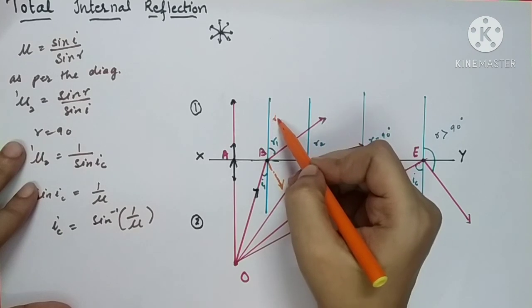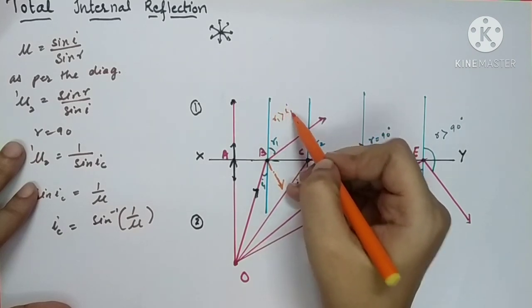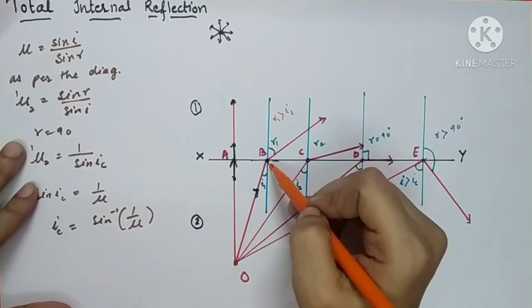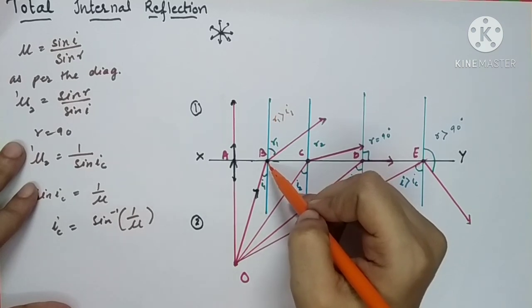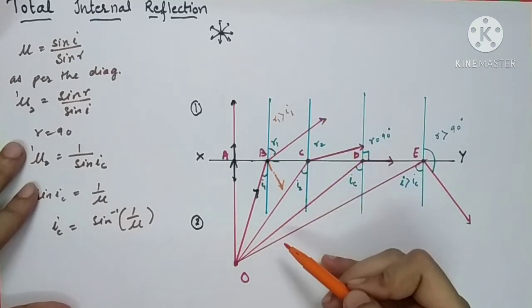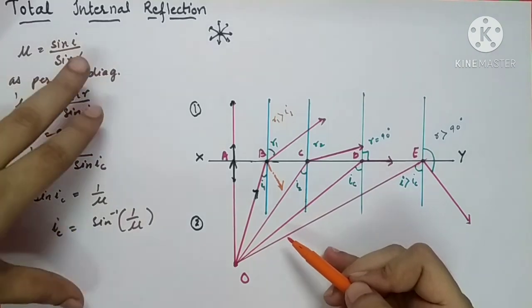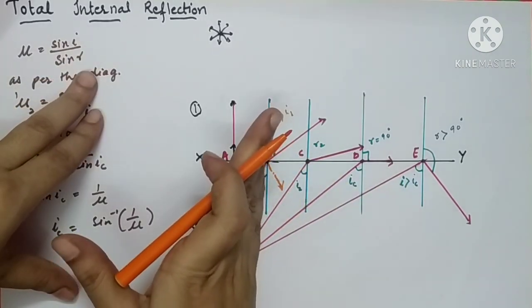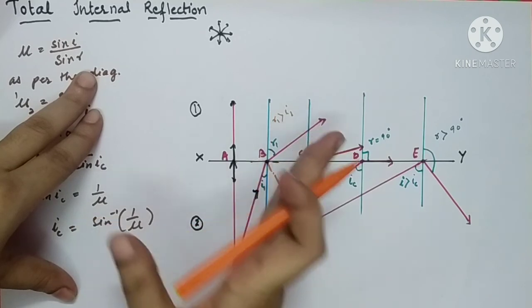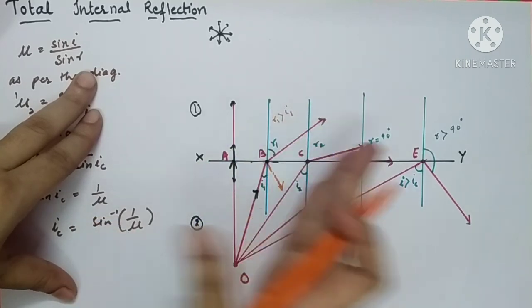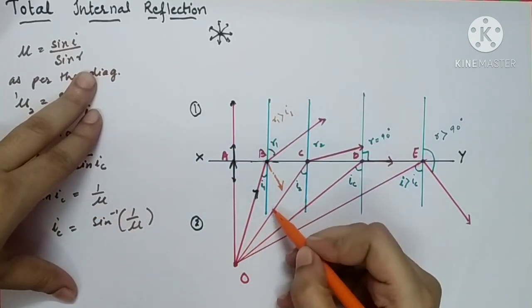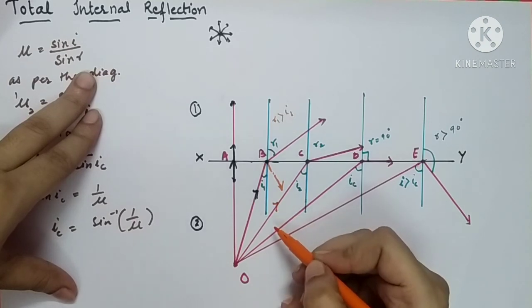and remember that this R1 will be greater than I1 because the light ray is passing from denser medium to rarer medium. Similarly, when you take another succeeding ray, the ray which comes after it, let us consider the third ray over here. That ray is OC.